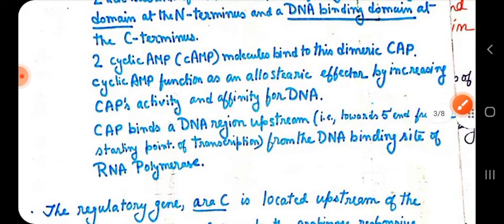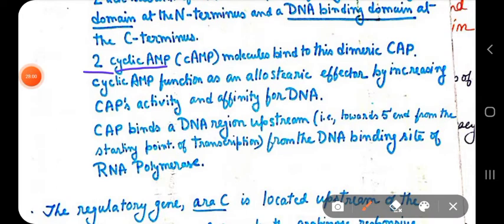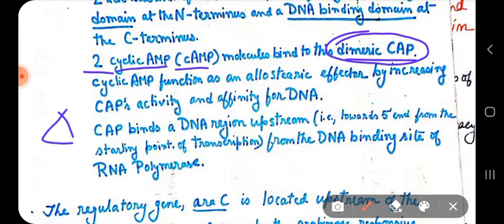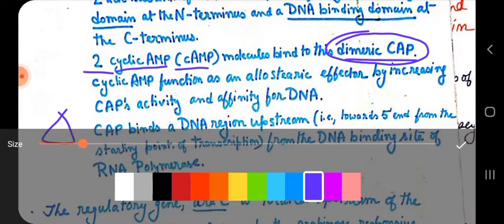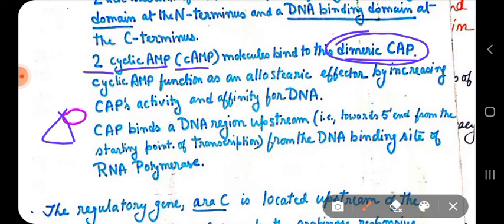Now it is written here that two cyclic AMP molecules bind to this dimeric CAP. In the simple diagram we showed a triangular CAP where the cyclic AMP binds and becomes the CAP-cAMP complex, as I have shown in the lac operon.